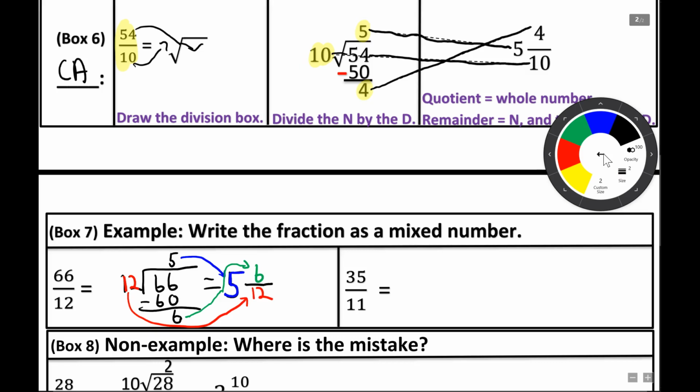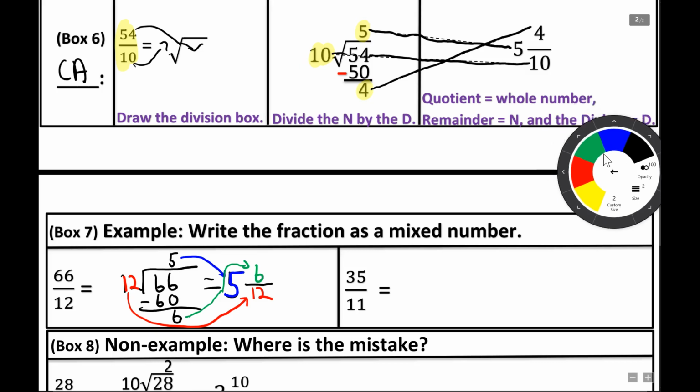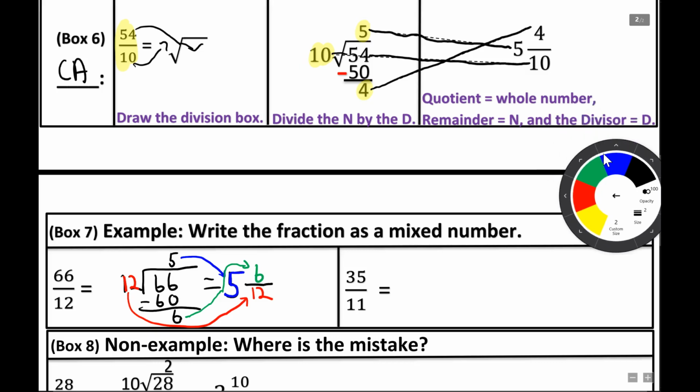Hopefully that's not too colorful and it's not distracting. I'll only do it this one time, but I just wanted you to understand how we got the different pieces of that. 5 and 6/12. And then, since we renamed this as a mixed number, what I want you to do, if you can, is to try to reduce it. Remember, put it into simplest form.